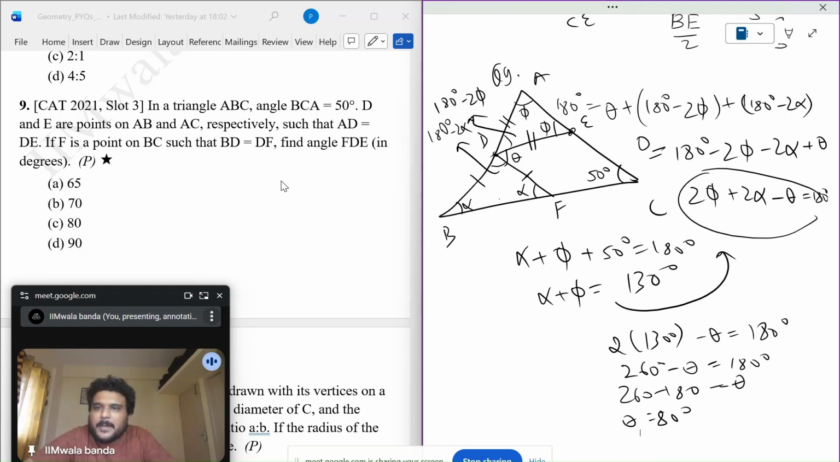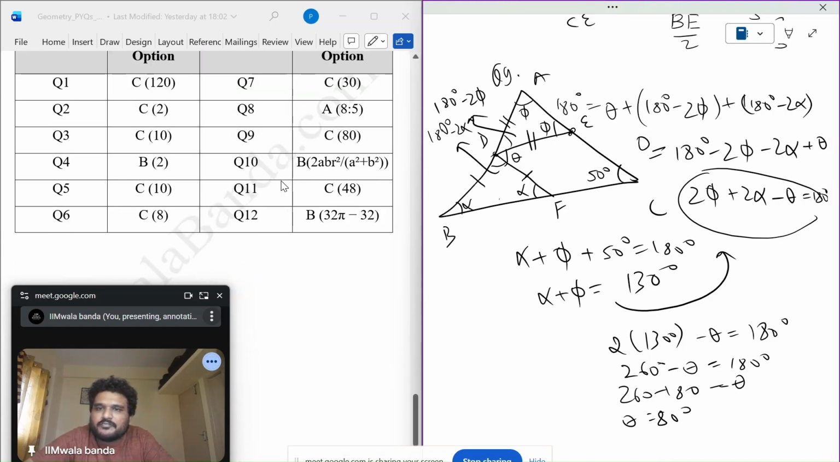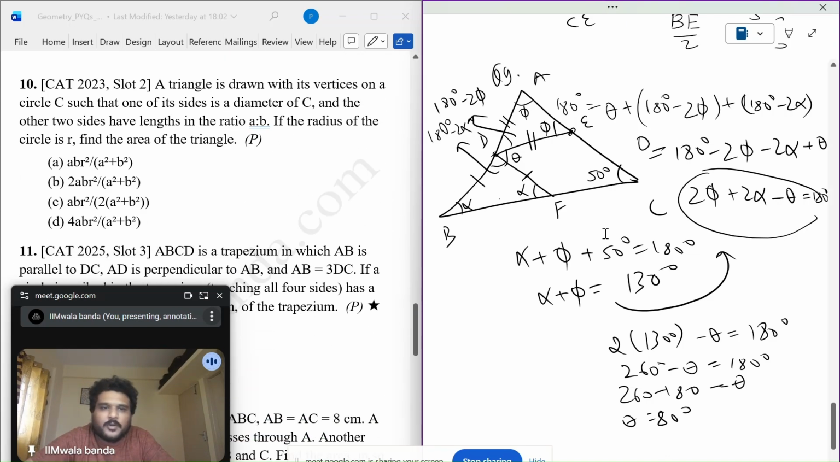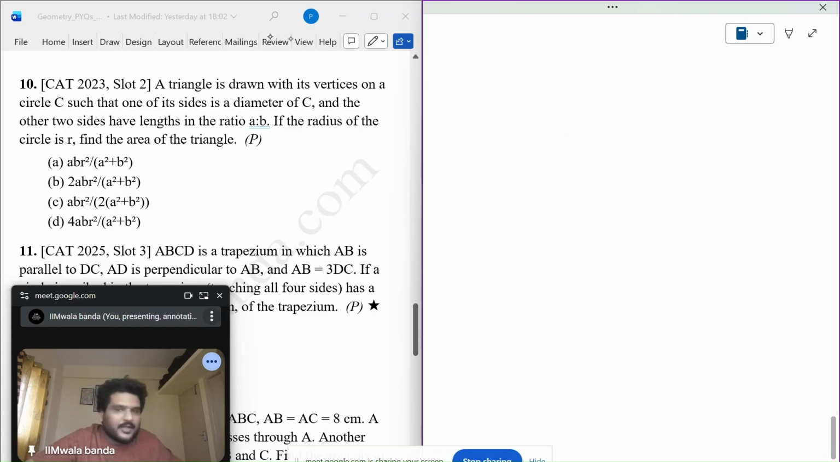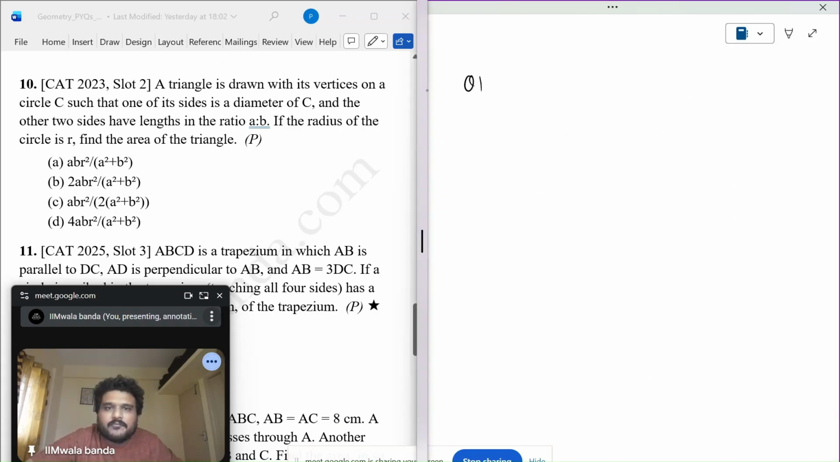9 should be C. Yeah. Good question though. Let's do question number 10.